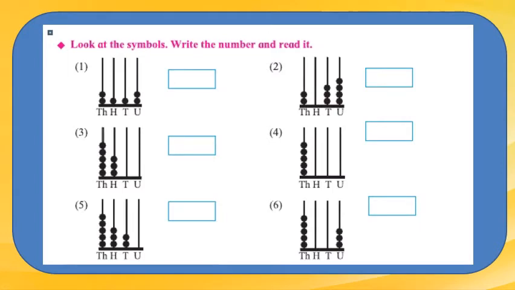Now you can see here, look at the symbols, write the number and read it. See, dear students, here also units place, tens place, hundreds place and thousands place are there. And beads are there in each place. You have to count them and write in the boxes. See the first one, 2 beads are there in the thousands place. That is 2000. 1 bead is there in the hundreds place, so it is 100. In the tens place it is 1 and in the units place it is 2. So it is 2112.